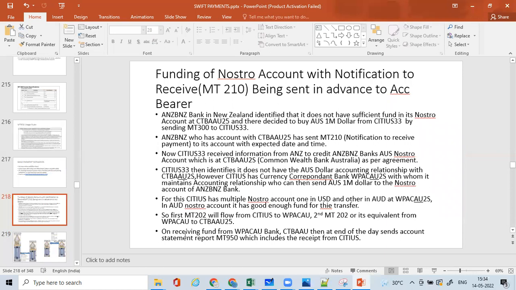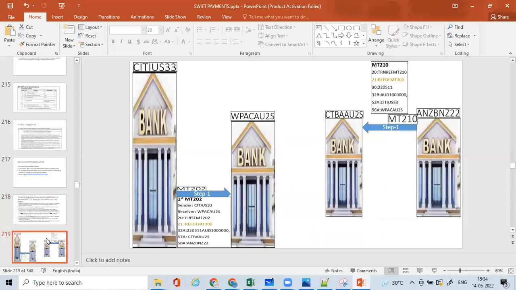So let's understand this now step by step. The first step is ANZ Bank, as I said, sends out an MT210 message to Commonwealth Bank of Australia saying that you will receive $1 million Australian dollar in the Nostro account of mine, which is at your bank, on some particular day and time. It has already been acknowledged by Commonwealth Bank of Australia. It might be 1 day prior, 2 days prior, or just before the payment is received from the central bank. Now, this is step one.